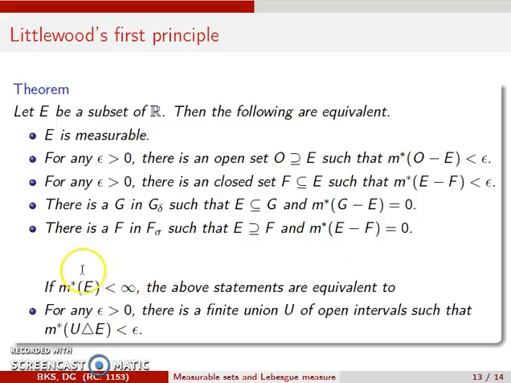And further, if m star of E is finite, then for any epsilon greater than 0, there is a finite union U of open intervals such that the symmetric difference of U and E has outer measure less than epsilon. This last statement is also known as Littlewood's first principle.